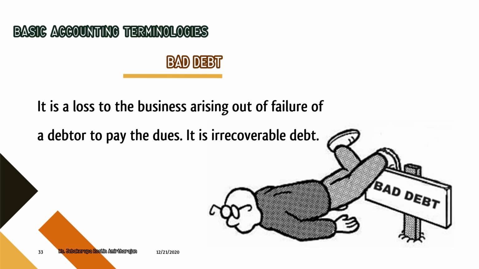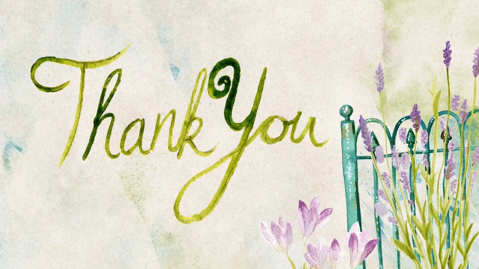Suppose that person fails to pay the amount or becomes insolvent, so that there is no chance of him settling the amount, then that portion of the amount promised by the person becomes a bad debt. For example, totally we have some 1 lakh of debt. In that, a person who bought for 5,000 became insolvent. He became incapable of settling the 5,000. Now that 5,000 will become a bad debt for us, right?